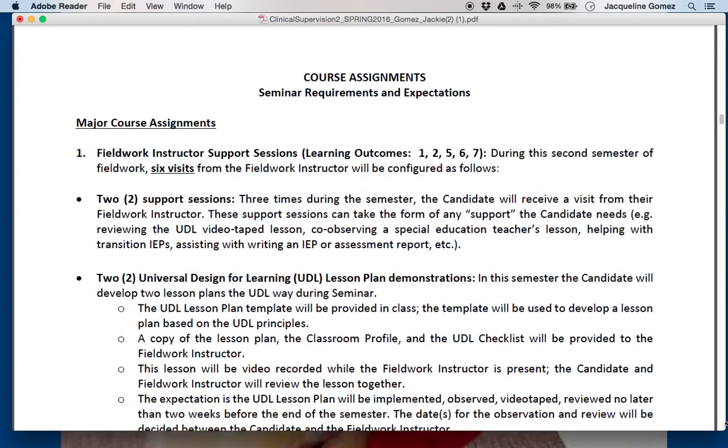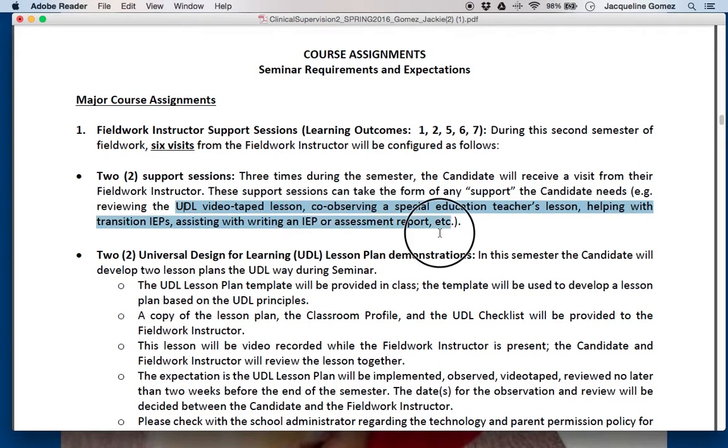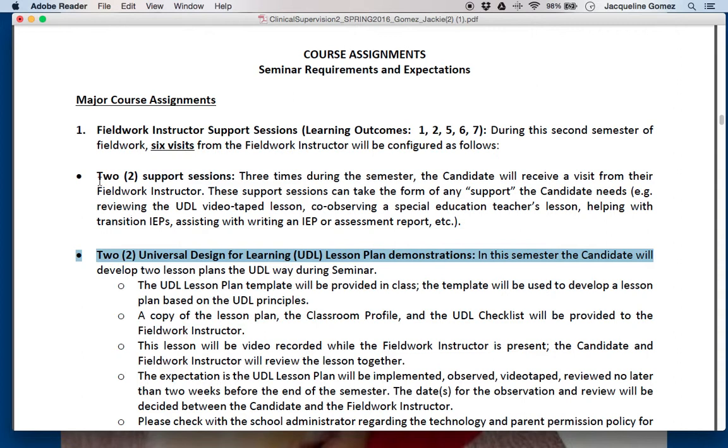Now these will vary in what you cover. So the first part is 2 support sessions. Now 2 of these you have the flexibility to be able to support any of your needs. Please read here for a list of various things that you can do. In addition to these 2, you will have 2 UDL lesson plan demos. So last semester some of you may have only done 1 lesson demo. This time you will do 2.